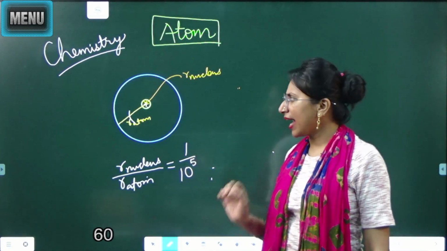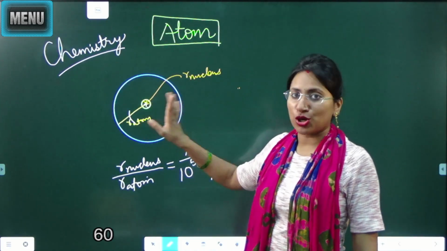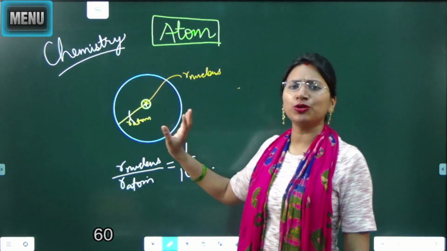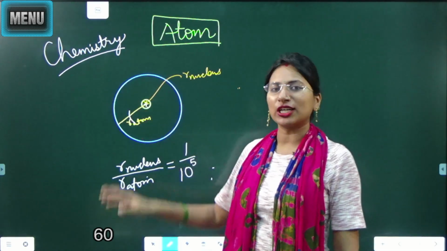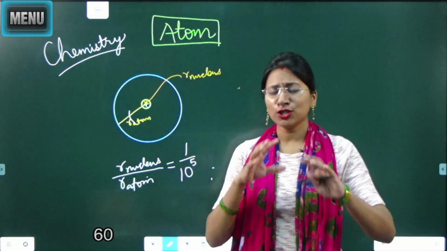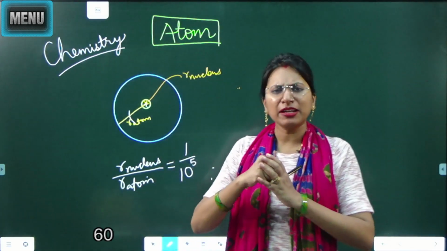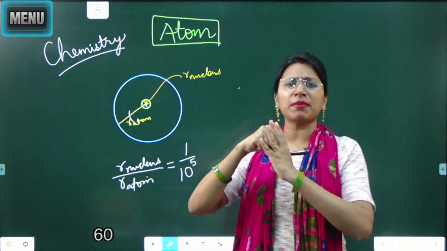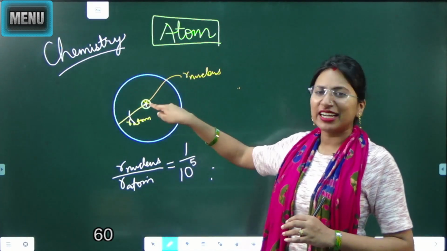The nucleus contains protons and neutrons. All the protons and neutrons are held together within this tiny volume called the nucleus. So the nucleus has concentrated positive charge, and most of the mass of the atom is also concentrated in this tiny volume.